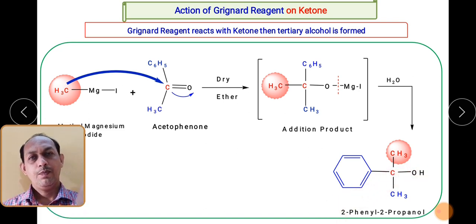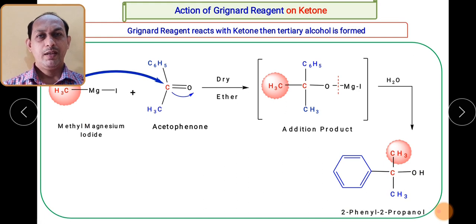So this is how you can prepare a primary, secondary and tertiary alcohol by action of Grignard reagent on aldehyde and ketones. So go through these particular methods for the preparation of alcohols by using Grignard reagent, where we can prepare primary, secondary and tertiary alcohols.